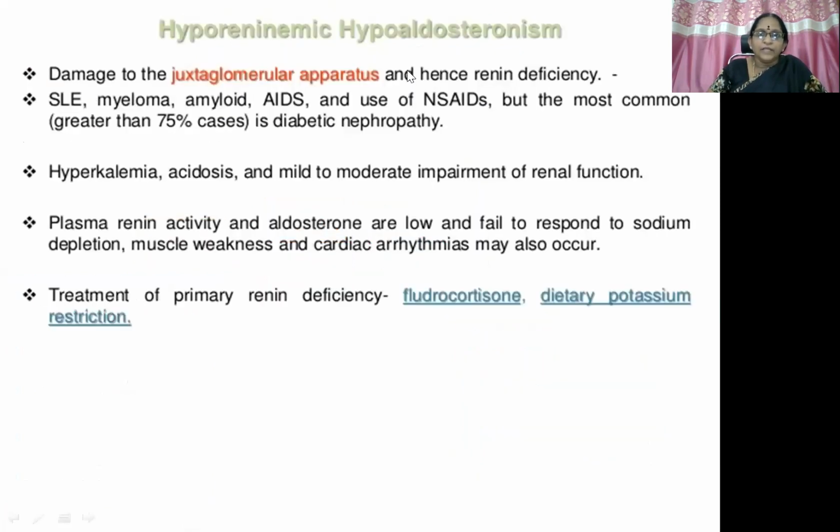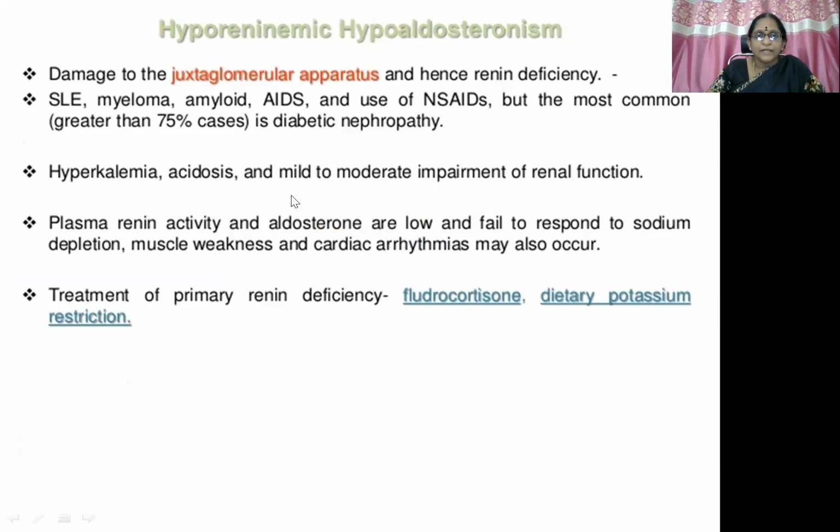Then hyporeninemic hypoaldosteronism. This is because of damage to the juxtaglomerular apparatus and hence renin deficiency. It is most commonly seen in SLE, myeloma, amyloid, AIDS, and the use of NSAIDs also, but the most common is diabetic nephropathy. Hyporeninemic means hyperkalemia, acidosis, and mild to moderate impairment of renal function.